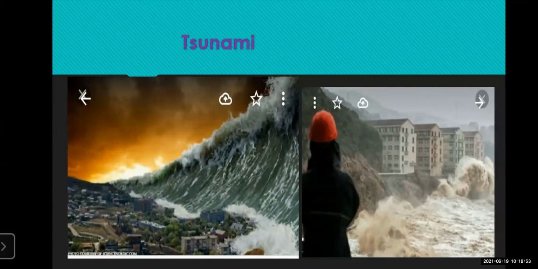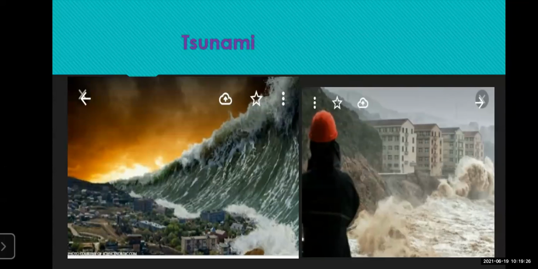In normal conditions the sea waves do not have that much force to come out to a particular area, but in a tsunami the waves have an extra force, and they can be big giant waves which can wipe out everything. So students, remember that when there is a high alert, do not go out just to pass the time near the sea surface. So this is one of the natural disasters.